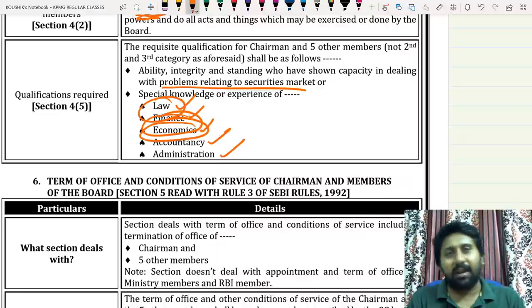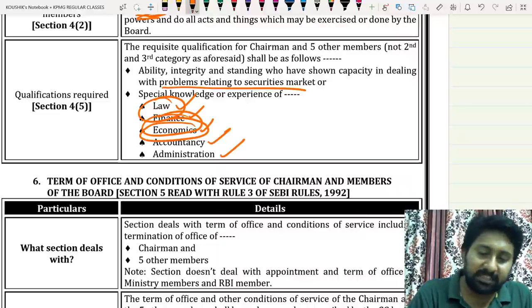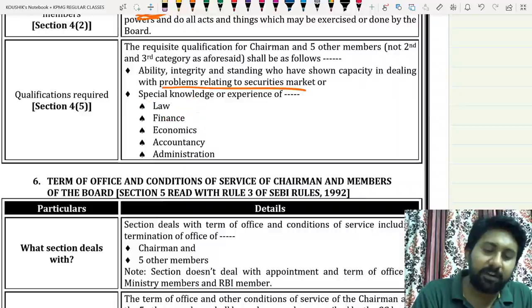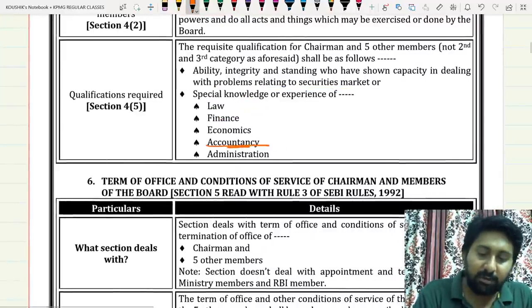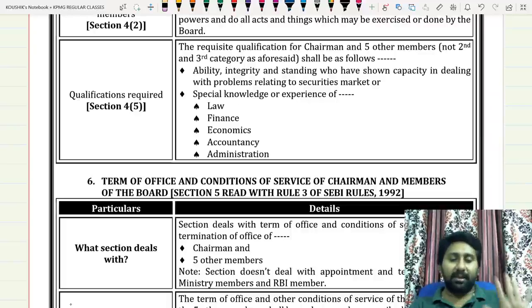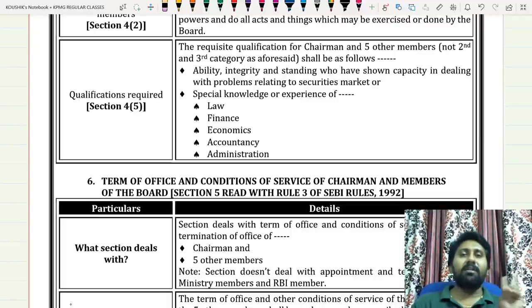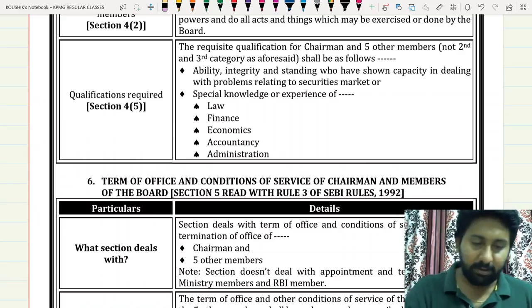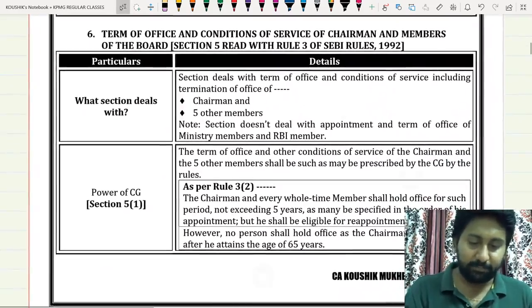Every person who deals with listed companies should also have the capability to read and understand their financials, therefore accountancy. And you are managing the SEBI, so administration knowledge should also be there. So the five areas are law, finance, economics, accountancy and administration. This is the answer.